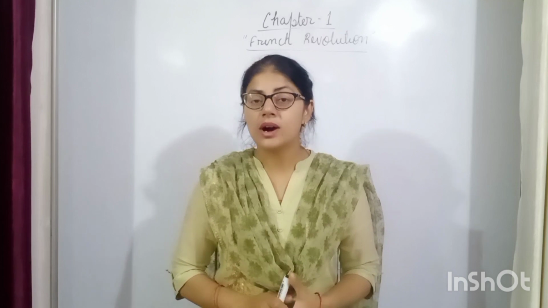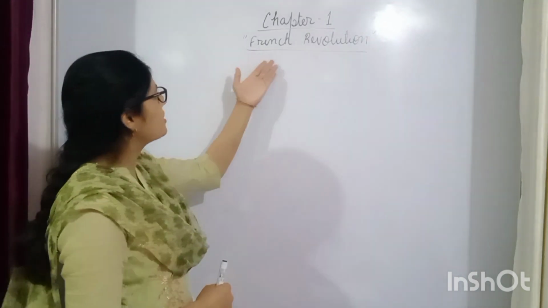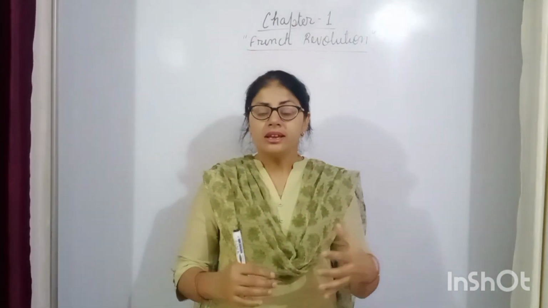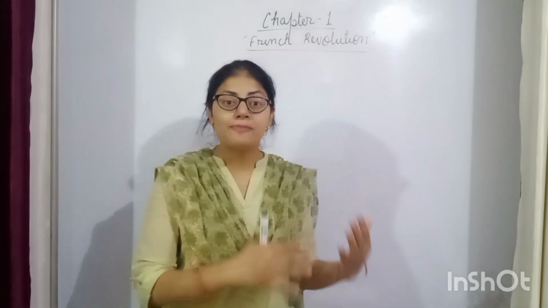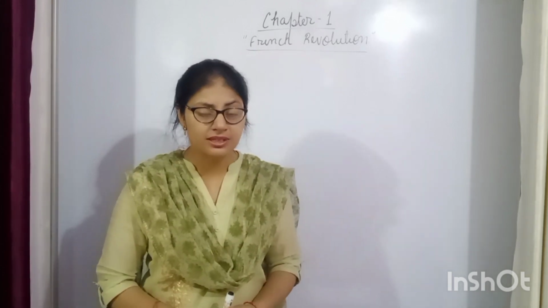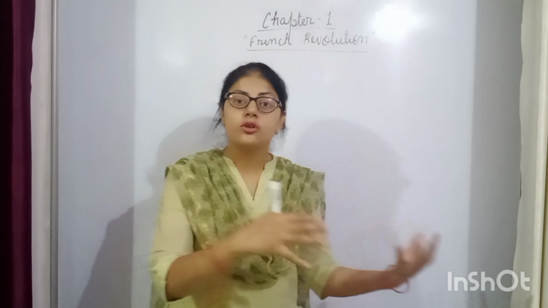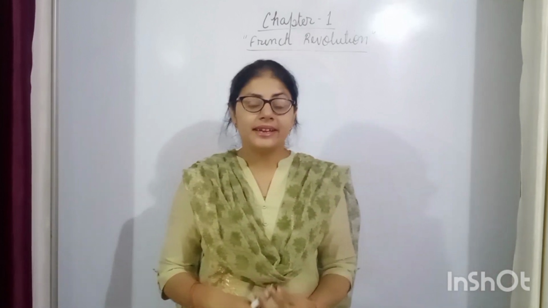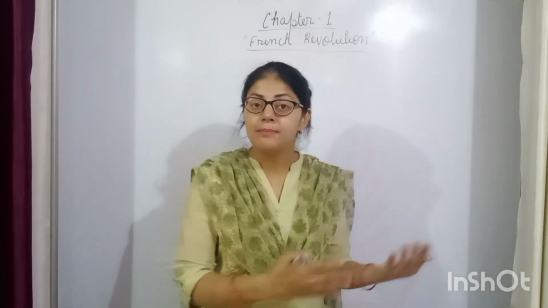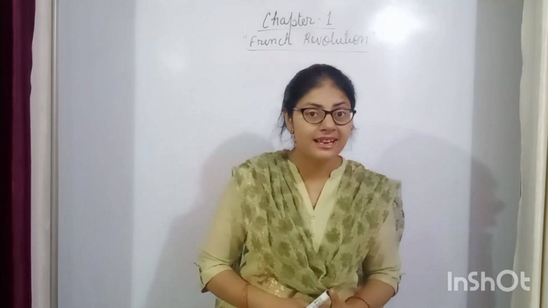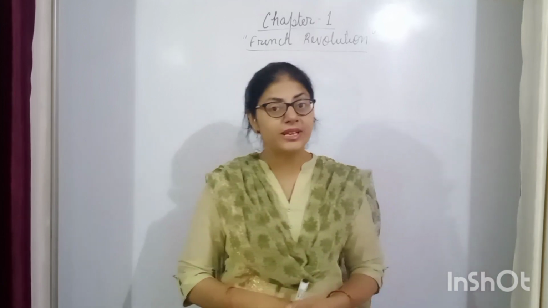The topic 1. Till now in the chapter French Revolution, you had seen that the chapter started with the introduction that a crowd had gone to a building and stormed that building. The name of the building was the Bastille, which was the fortress prison.